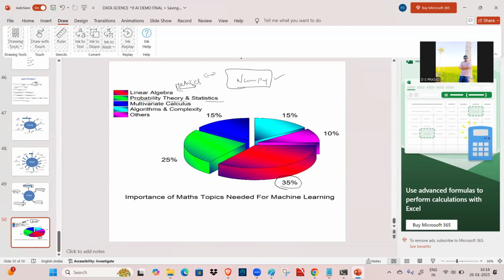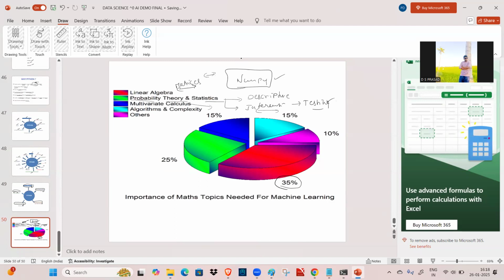Probability theory and statistics. In statistics, we are going to discuss two concepts. One is called descriptive statistics, which is very easy, and the other is inferential statistics, which is also very easy. During inference, we are going to learn about testing, like hypothesis testing, and how to apply that kind of testing on the data.